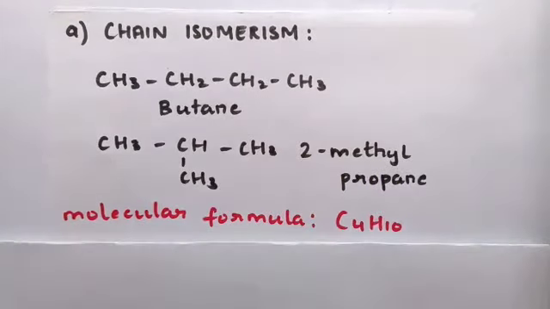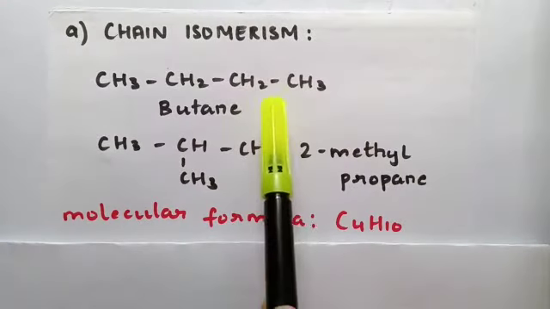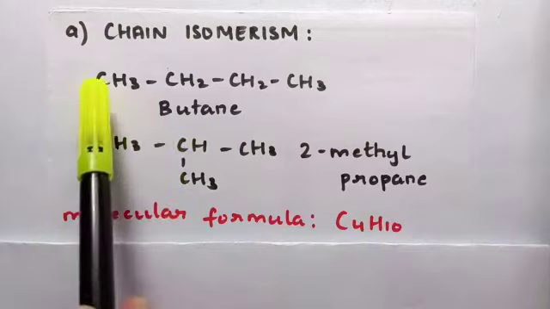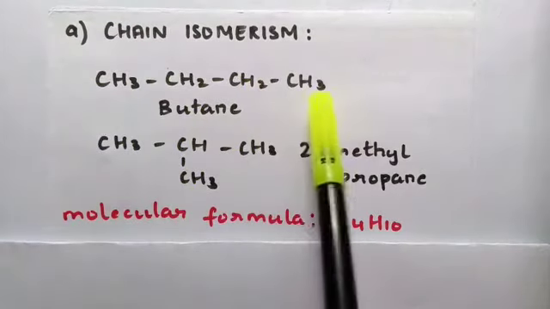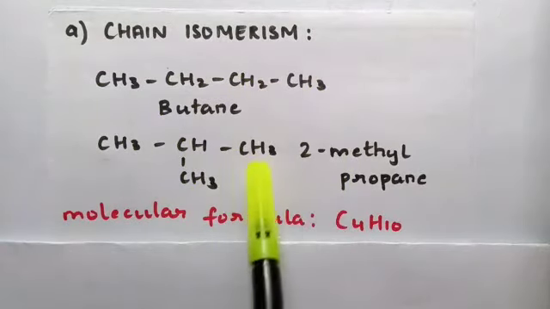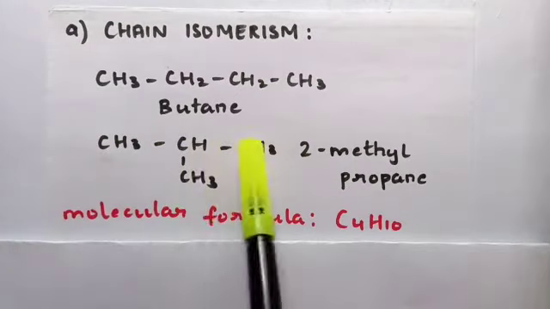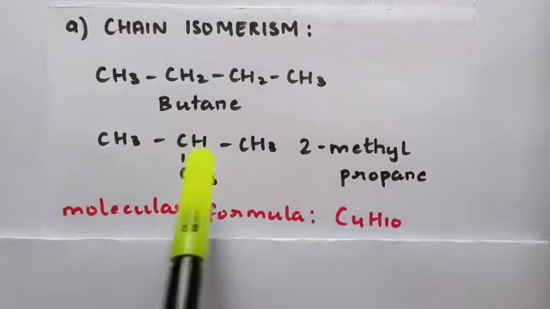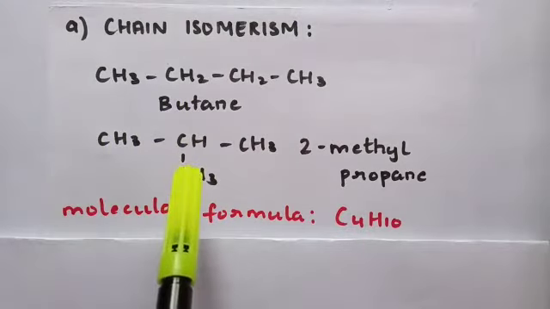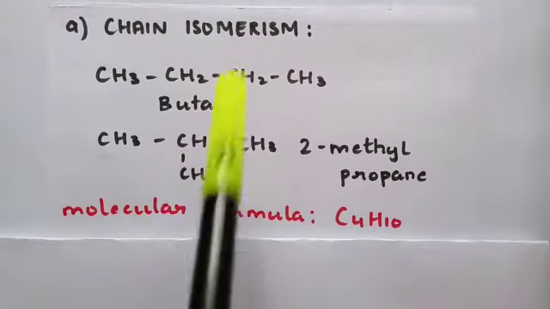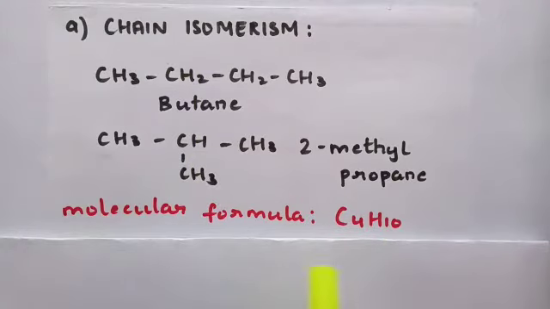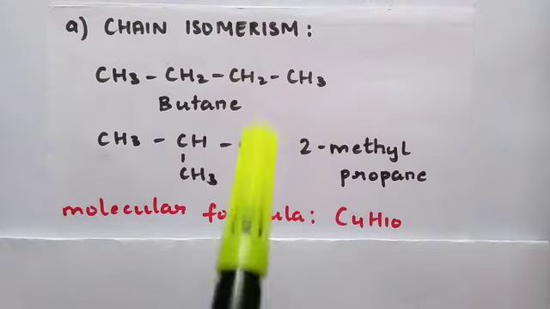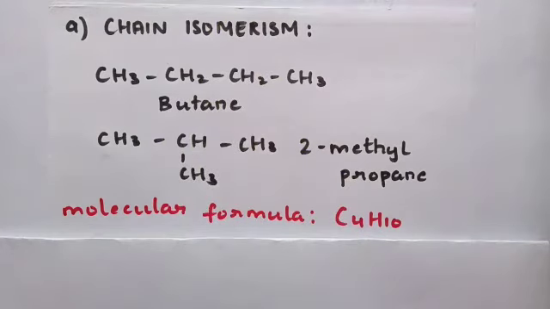Now students, if you see the molecular formula of both of these compounds, it is C4H10. You can see 4 carbon atoms, and if you count the hydrogen atoms, there are 10. Even in this compound, there are 4 carbon atoms and 10 hydrogen atoms. So both these compounds have the same molecular formula, but their structure is different. Because their structure is different, they are two different compounds.